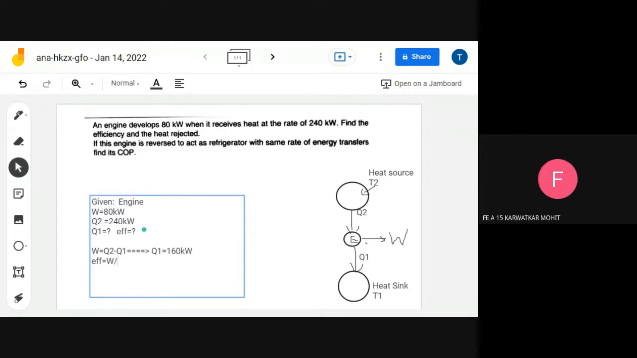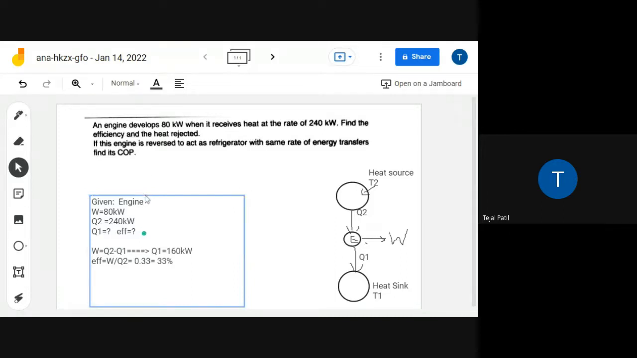Q2. Simple, direction देखो ना. This is the input to the engine. So Q2. Now Q2 is known to us, W is known to us, so find the efficiency. 0.33. That means it will be equal to 33%. Right?